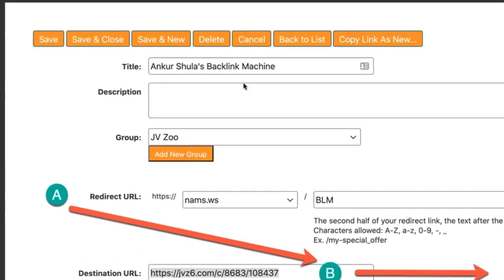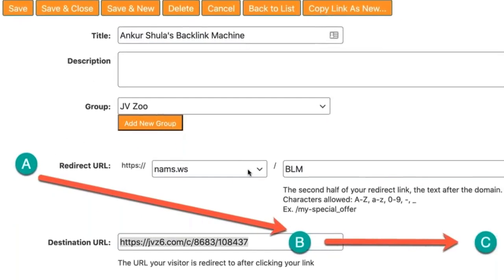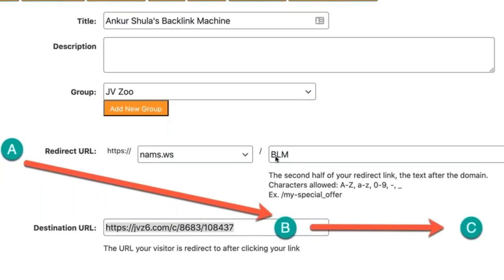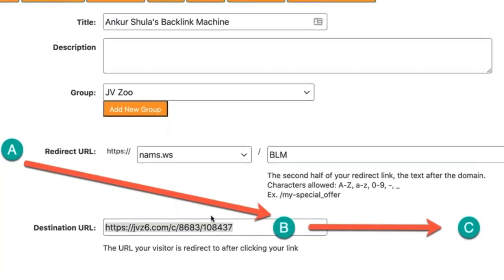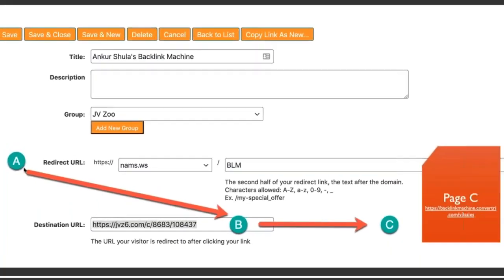What I've done here is the very same thing that we did earlier. I put the title in up here. I have nams.ws and I have BLM. I just typed in BLM. So I've created a new URL on my system called nams.ws/BLM. Then I put in my destination URL. It is now the affiliate link. So my destination URL is my affiliate link. That's A, B to C. So I'm redirecting through this to this sales page. And this is all handled at JVZoo or whatever affiliate platform I'm using. This whole transfer right here is happening in the affiliate platform.